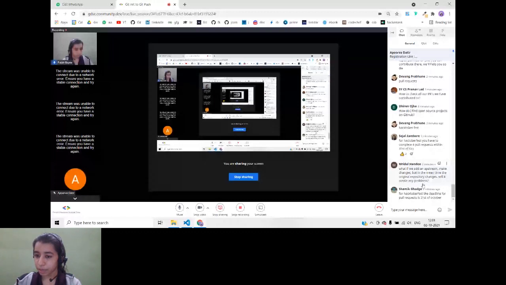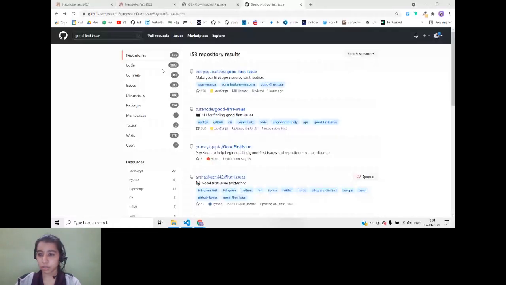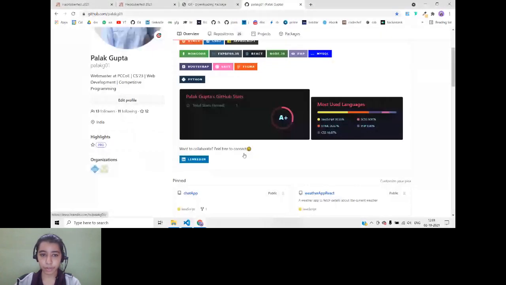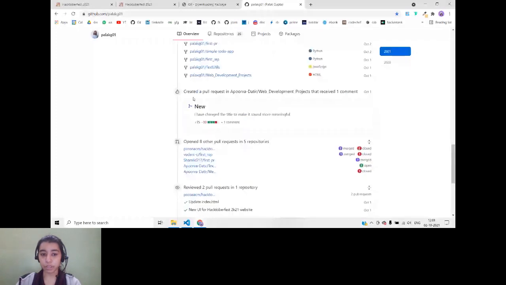How to check all the PRs we have contributed to? For Hacktoberfest, you can check it on your dashboard or on GitHub. It will be shown in your activity. If you go to your profile, here you can see your contribution activity, how many commits you have created, in which repositories you have done, how many are merged. Like if I create a pull request, it shows created a pull request. So everything will be shown in your activity and you can track it from there.